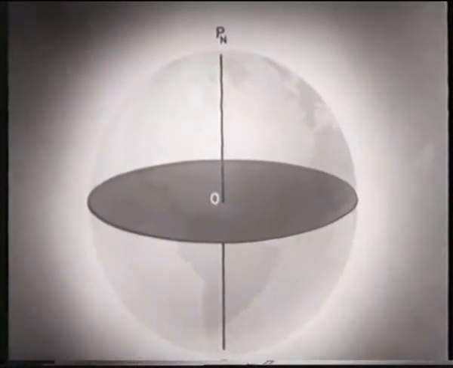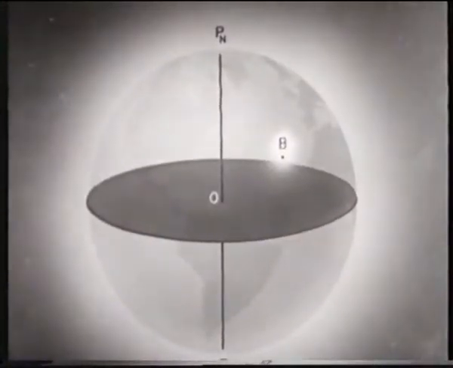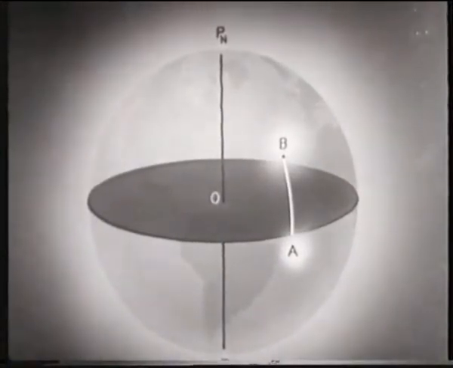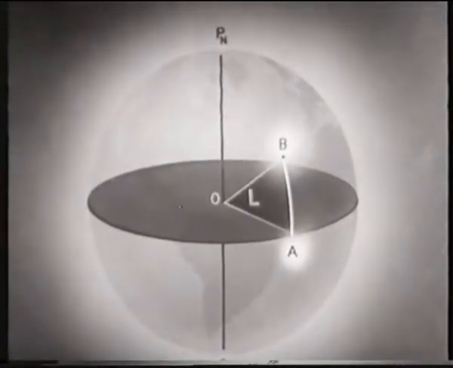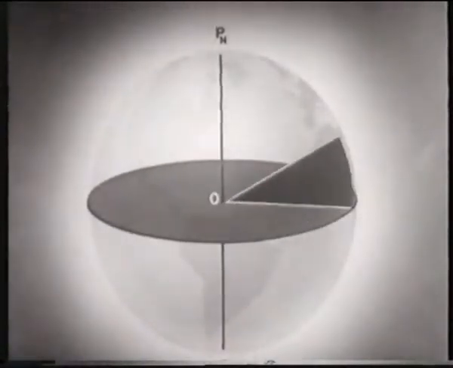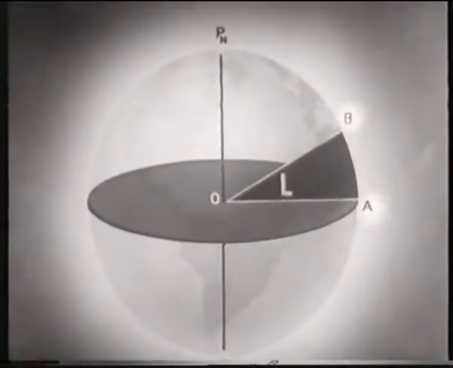Let us consider a position B. In moving from the equator to B, we travel a certain distance north on the Earth's surface. As we assume the Earth a sphere, this distance, AB, is an arc of a circle. It is measured by an angle L at the center of the Earth, O. The angle L is a measure of the latitude. Therefore, B is at a point latitude L degrees north of the equator. The arc AB is equal to the angle L, and therefore is also a measure of the latitude of B.